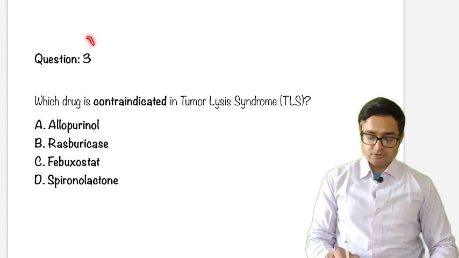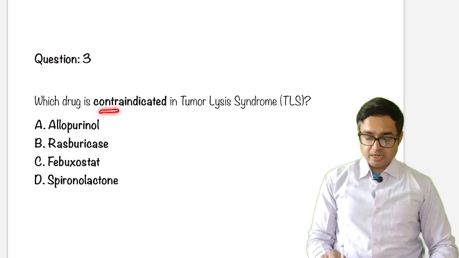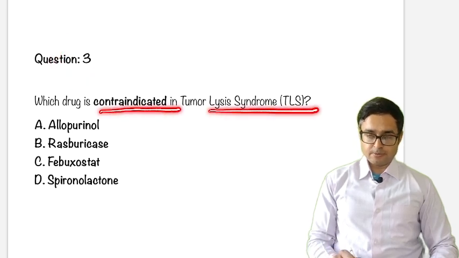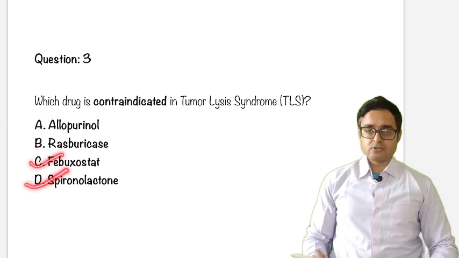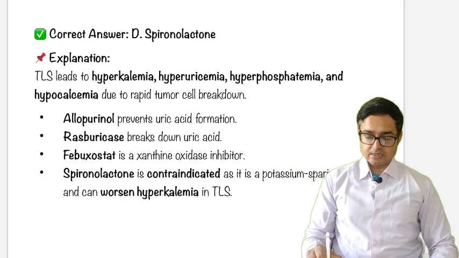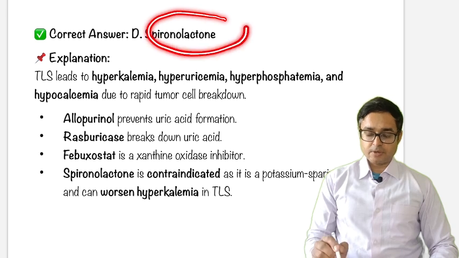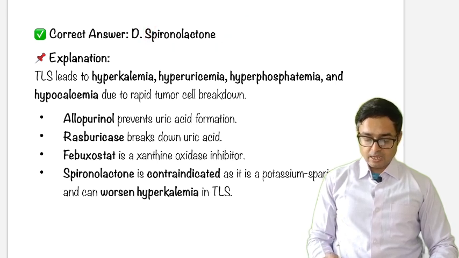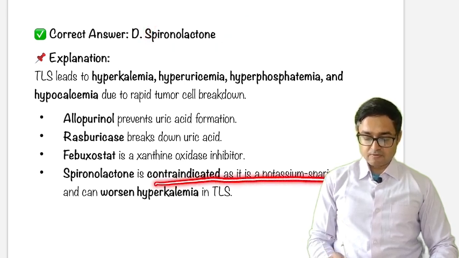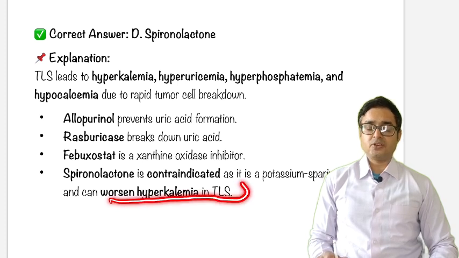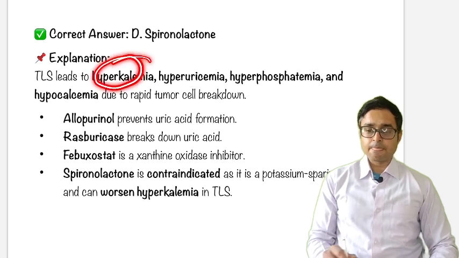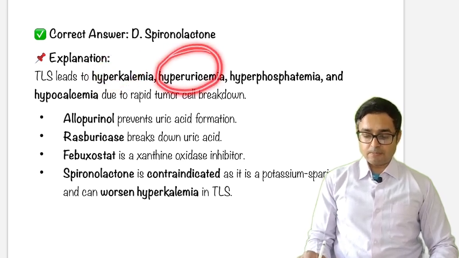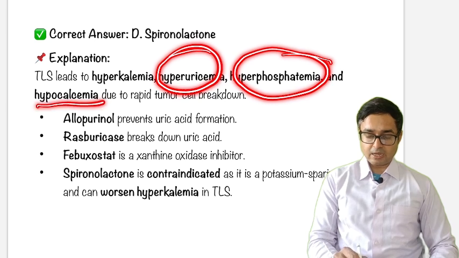Question number 3. Which drug is contraindicated in tumor lysis syndrome? Allopurinol, rasburicase, febuxostat, and spironolactone. The answer is spironolactone, because spironolactone, as a potassium sparing diuretic, can worsen hyperkalemia in TLS. Just see the common features of TLS: hyperkalemia, hyperuricemia, hyperphosphatemia, and hypocalcemia.